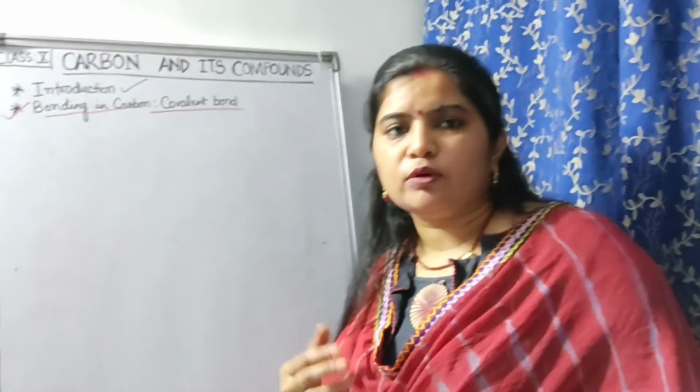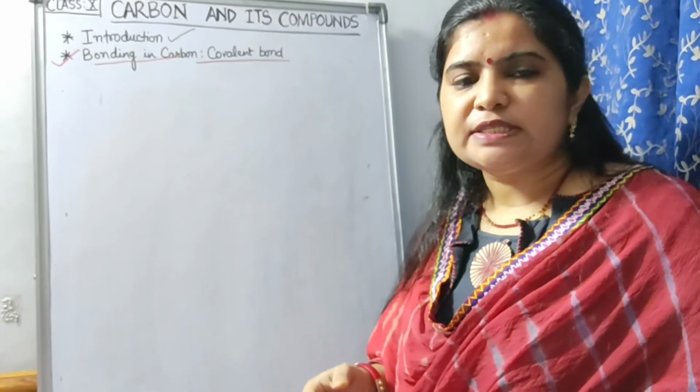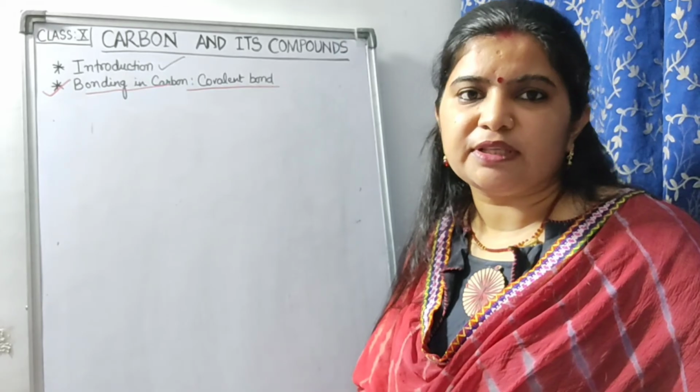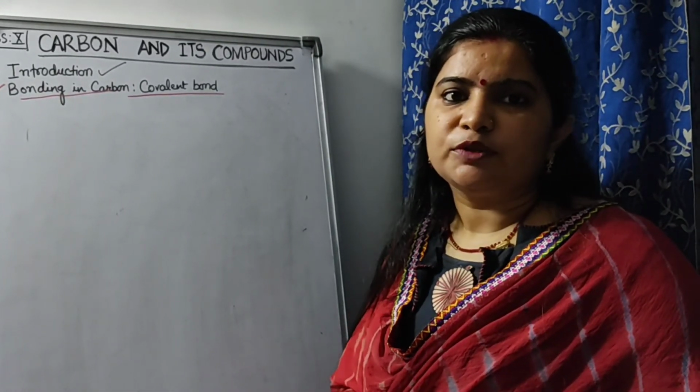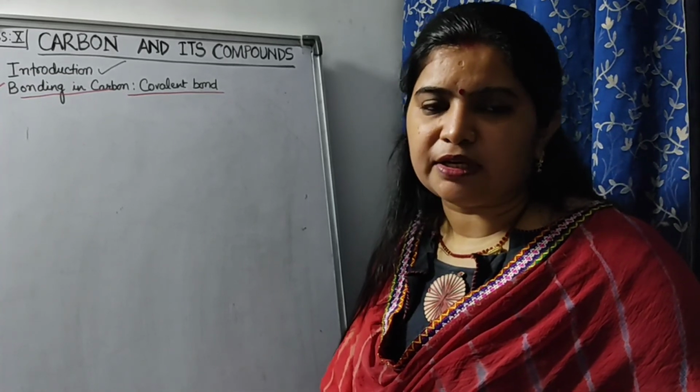Now one more homework I am giving you for showing the covalent bond: you have to show sharing of electrons in CH4, that is methane. Can you do it after Cl2? You have to show sharing in case of methane.